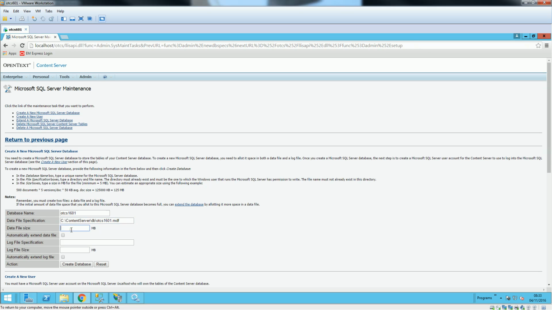If you are using MS Access or MS SQL, you are well familiar with it. Minimum size, we'll say 100 MB. Automatically extend the data files is required and important, because if this reaches 200 MB, it won't extend and you'll get an error. Also, for the log file, I'll just copy the same here, where instead of MDF, the log file would be LDF. And 5 MB would be enough, extend automatically, and create database.